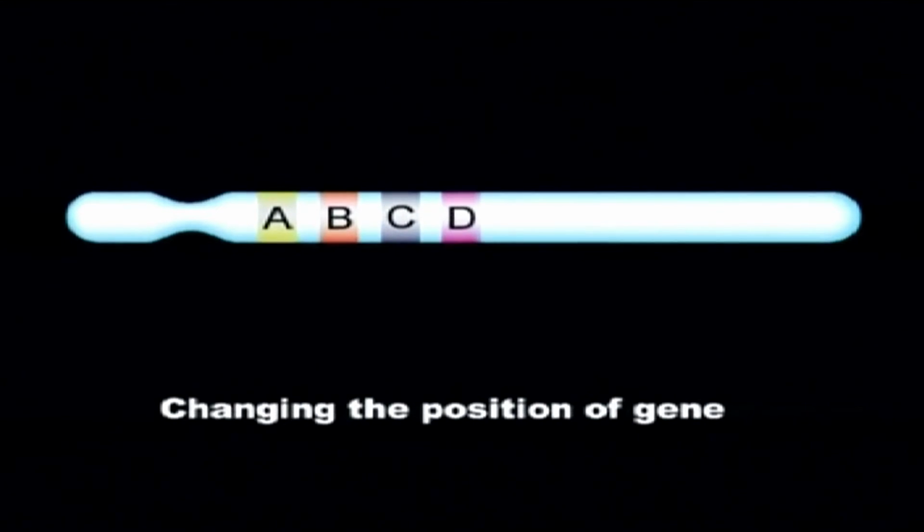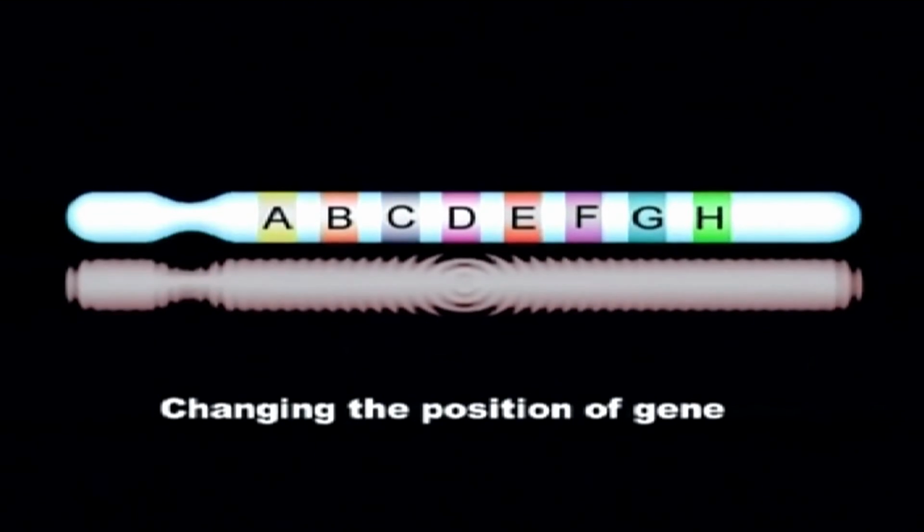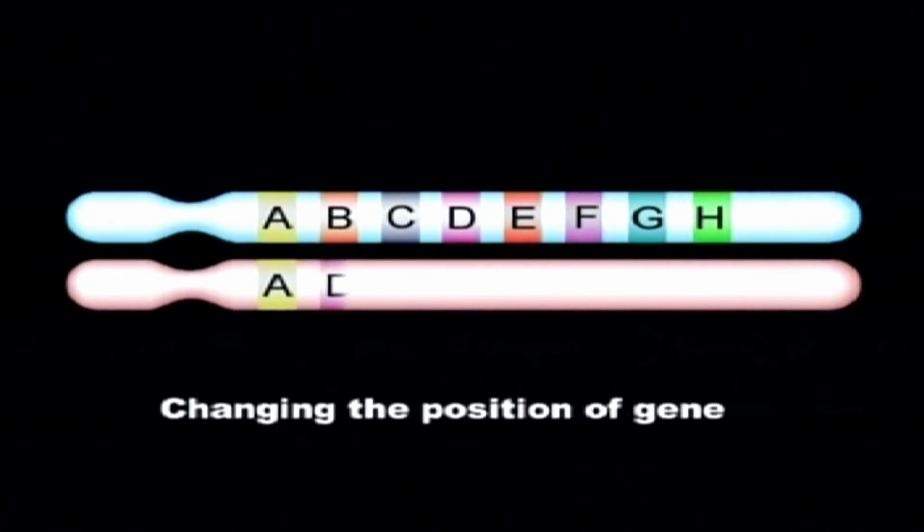When this position is changed, these interactions are not found in the environment where the gene is now present, or the gene can be displaced, for example, from its regulatory element, because of this inversion. So all these events result in the change in position of the gene. All these events finally affect the phenotype. That effect we call position effect.